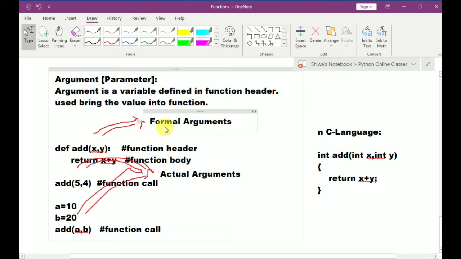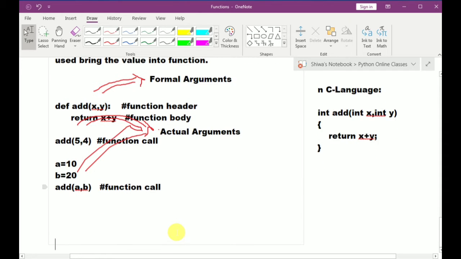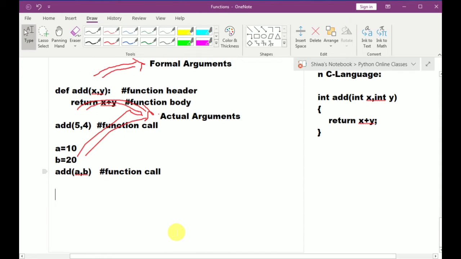In the function call, we are taking the variables or values. So the variable or value defined in the function call is called an actual argument. So why are we using arguments? These arguments are used to bring the values into the function. So to bring the values into the function, we are using arguments.